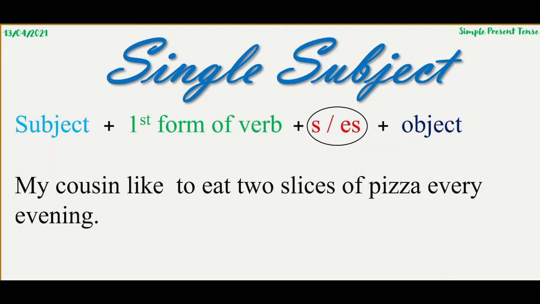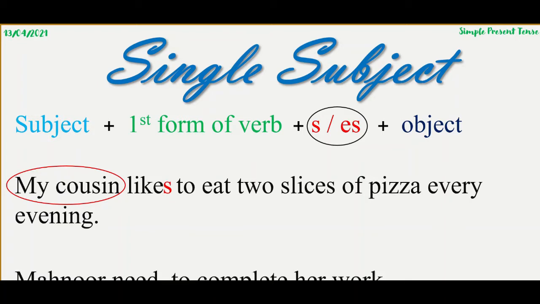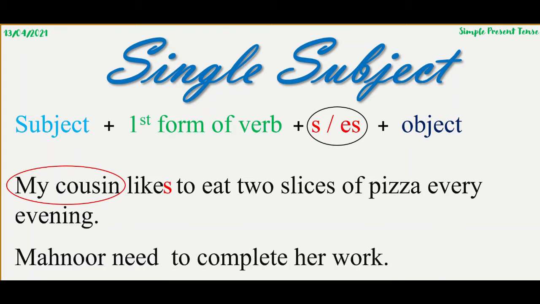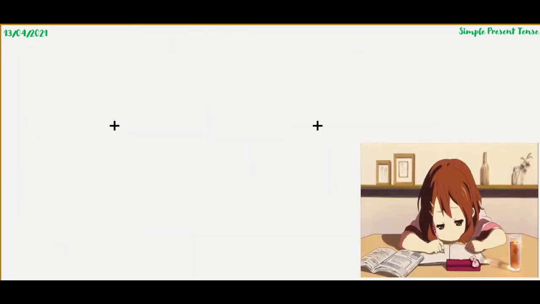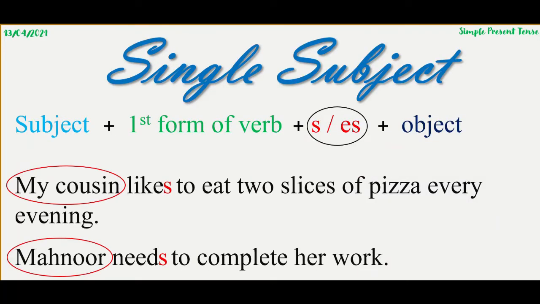My cousin likes to eat 2 slices of pizza every evening. What is the subject? My cousin is the subject here and the subject is single. So we will use S as a help. Mahnur needs to complete her work. What is the subject? Mahnur is the subject. So, we will take help of S or ES with the first form of verb. So, it will become likes and needs.